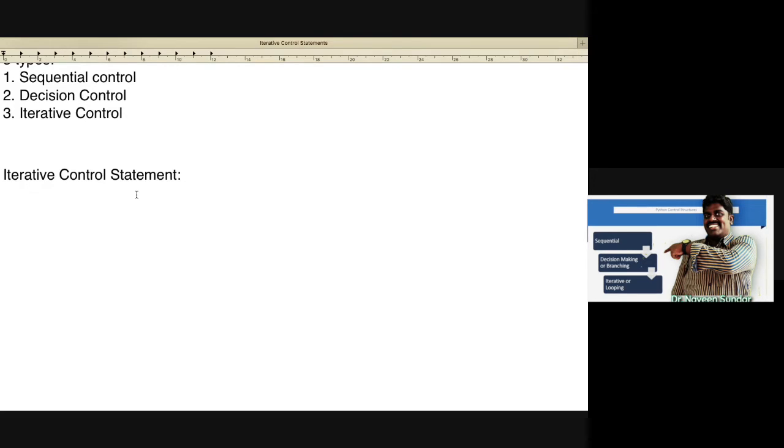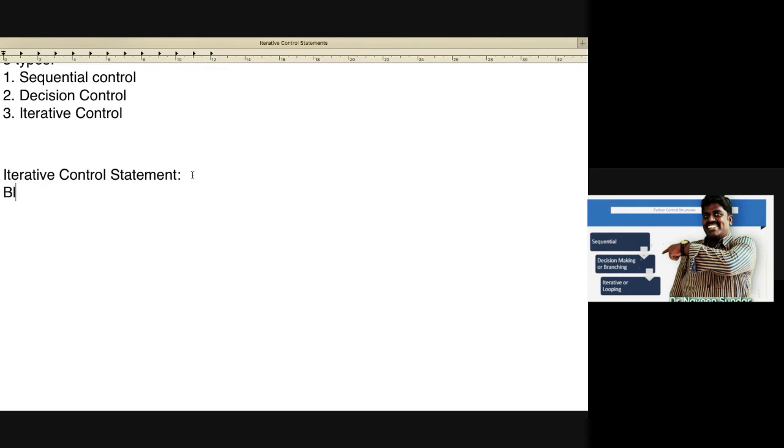Similarly, in sequential control, the block of statements is written and executed line by line. But what about iterative control? Here also a block of statements will be written, and it will be used to execute repeatedly for n number of times. That is called the iteration.